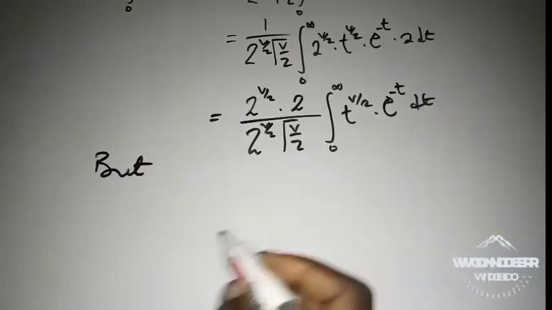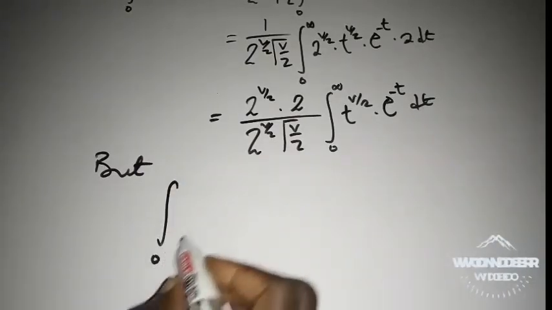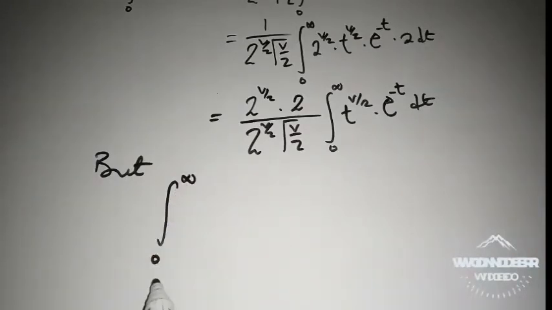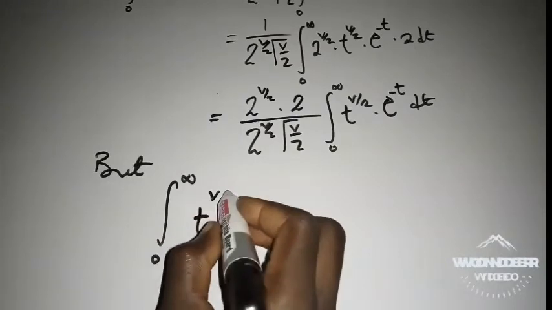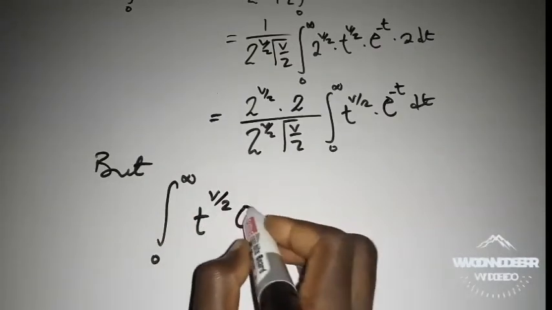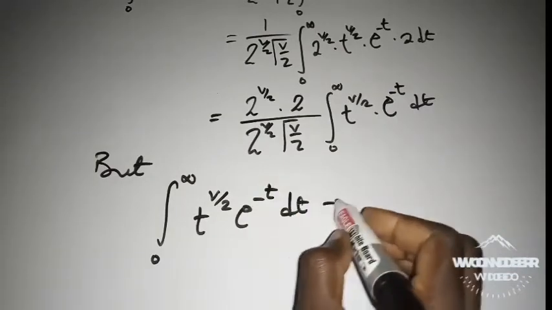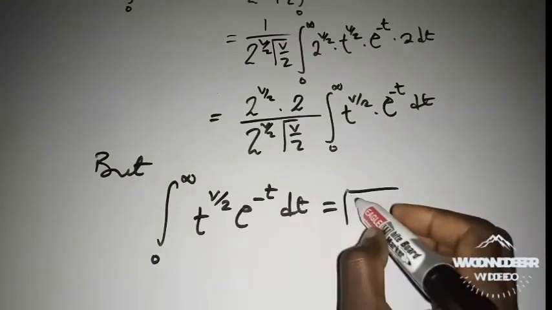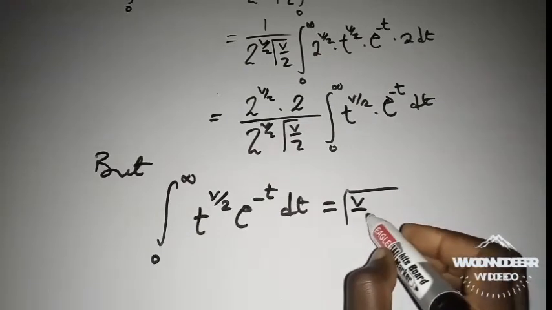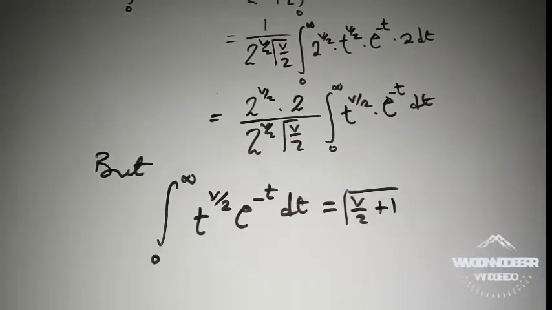It has been defined that the integral from 0 to infinity of t to the power of v over 2 e to the power of negative t dt is gamma of v over 2 plus 1.